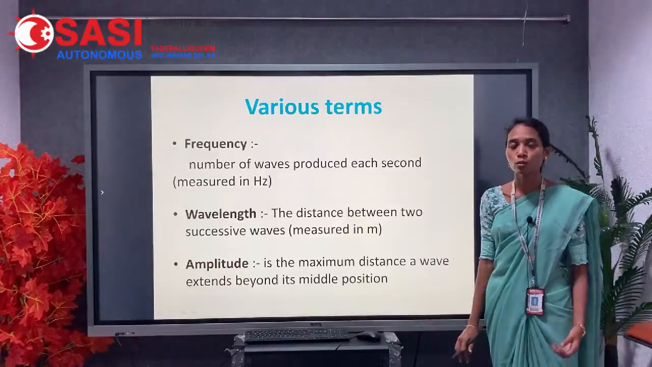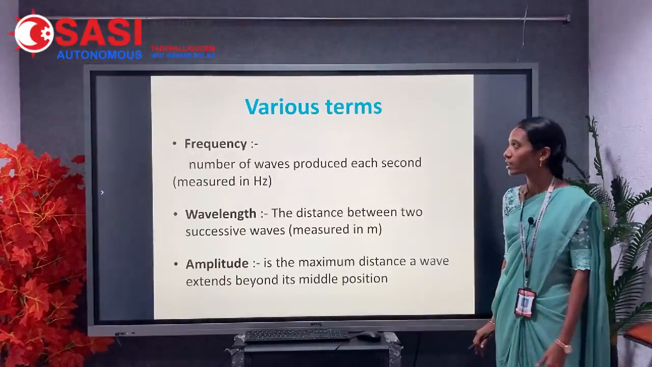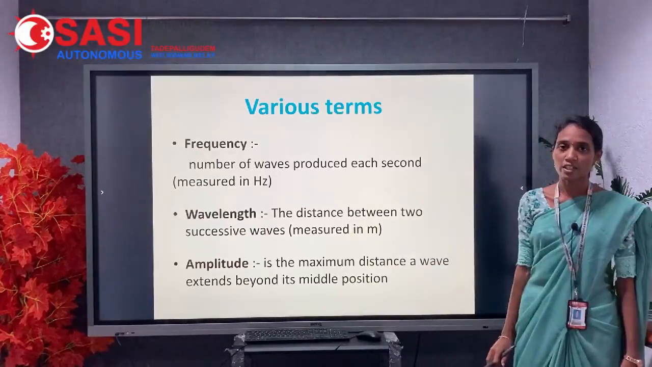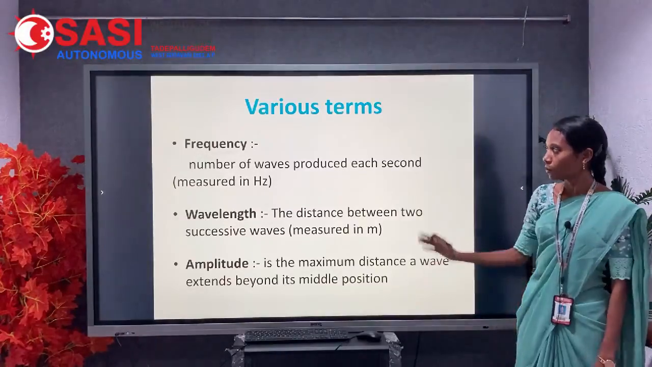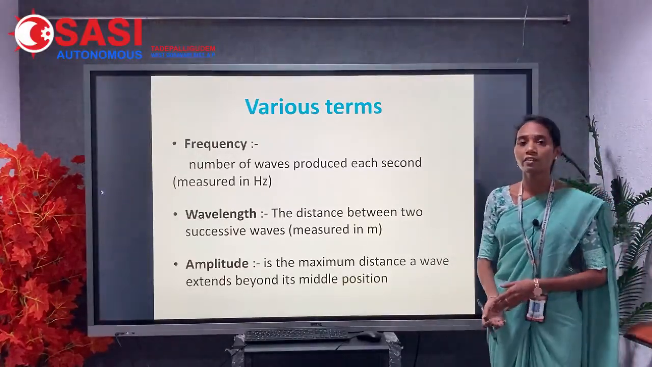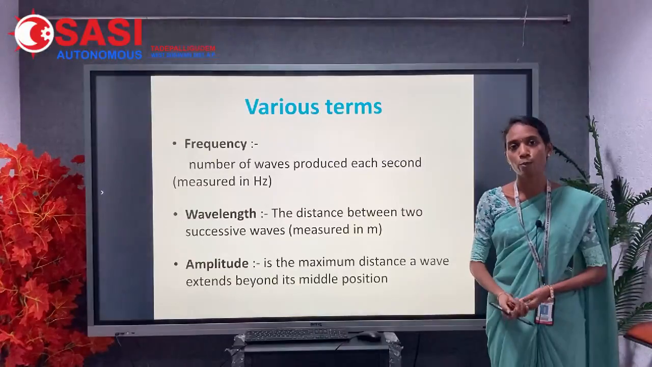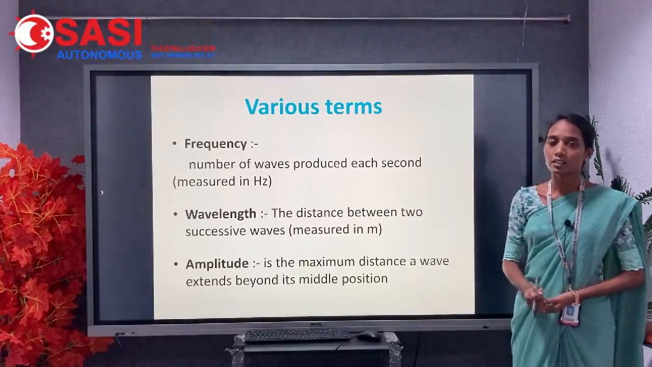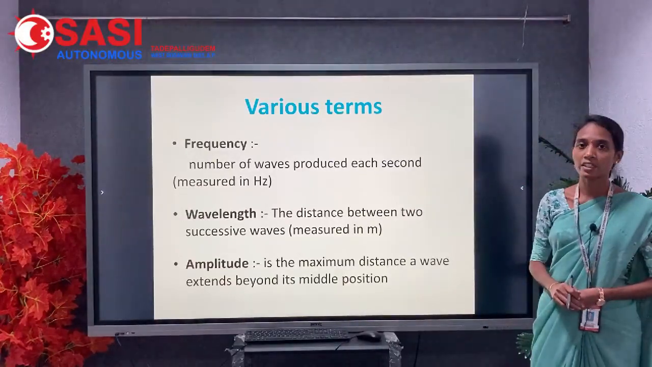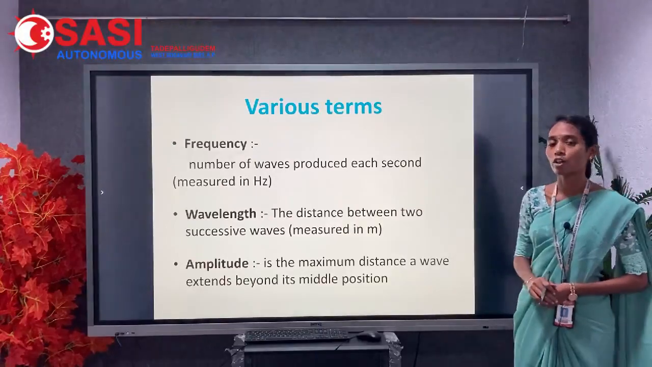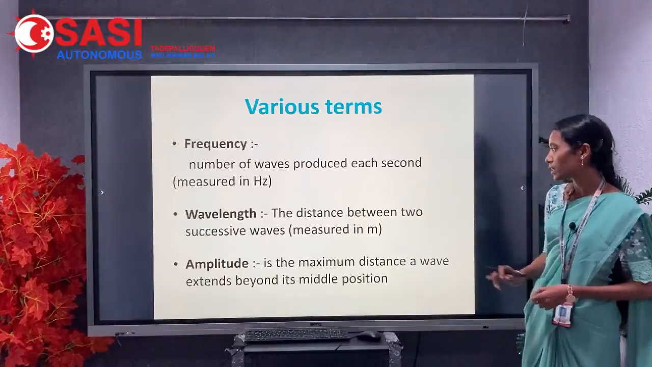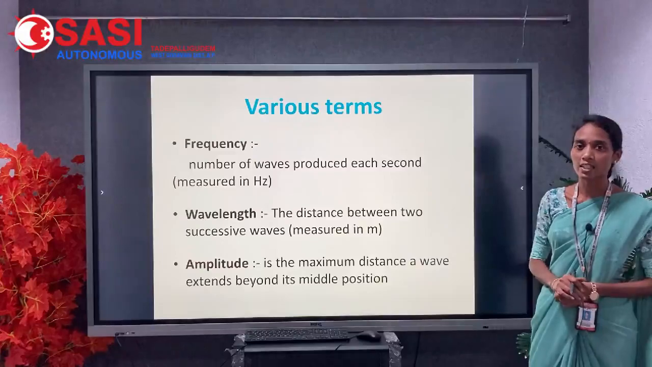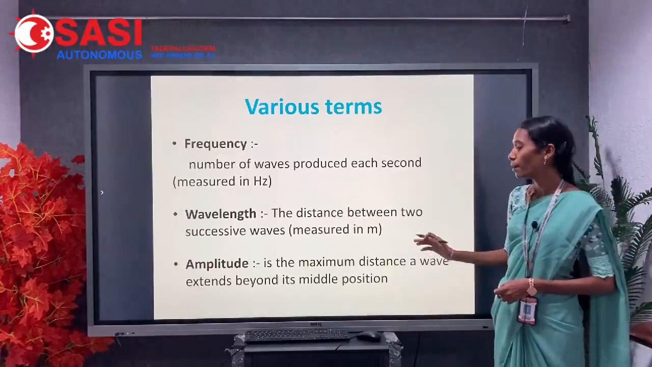Here we have to know about the various terms which are used to understand spectroscopy. We have the frequency. The frequency means the number of waves produced in a second. Frequency is measured in hertz. And the second one, wavelength. Wavelength means the distance between two successive waves. It is measured in meters.